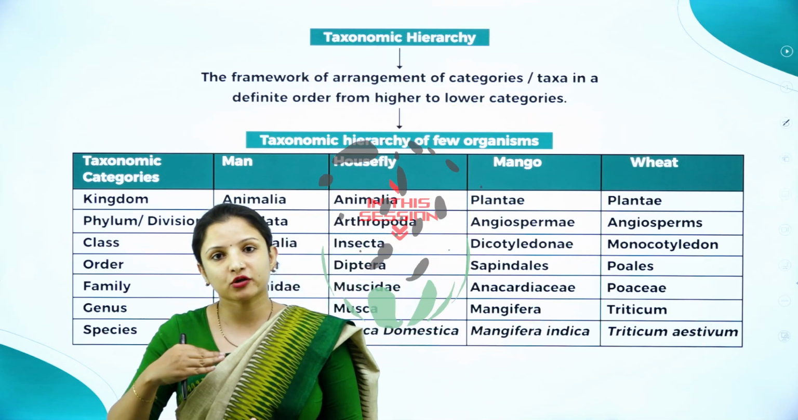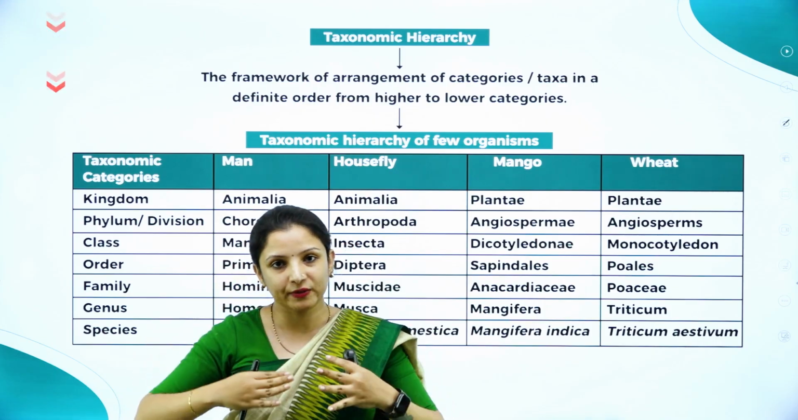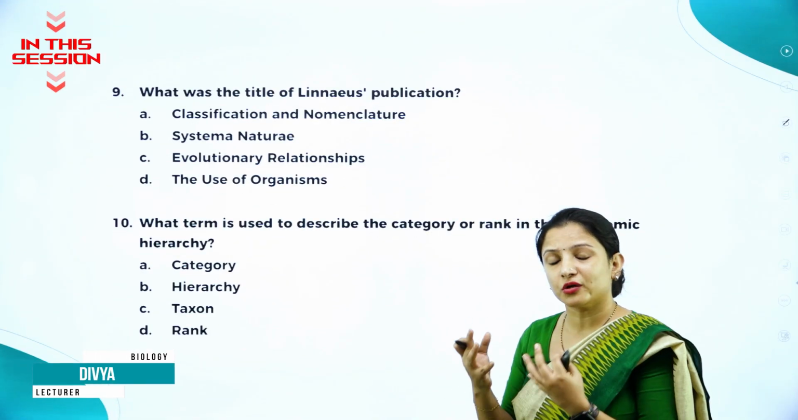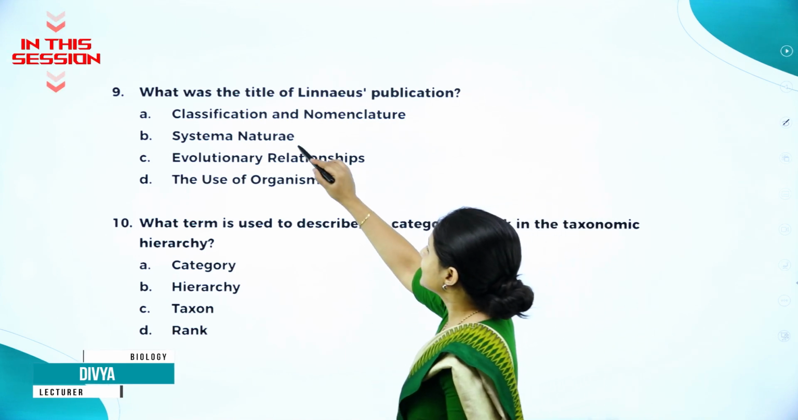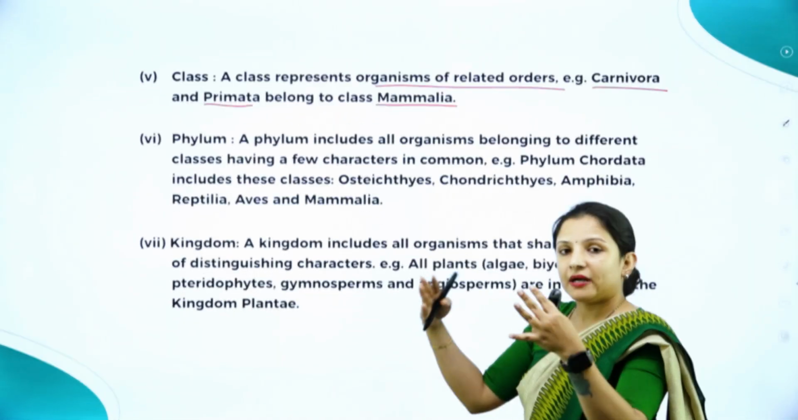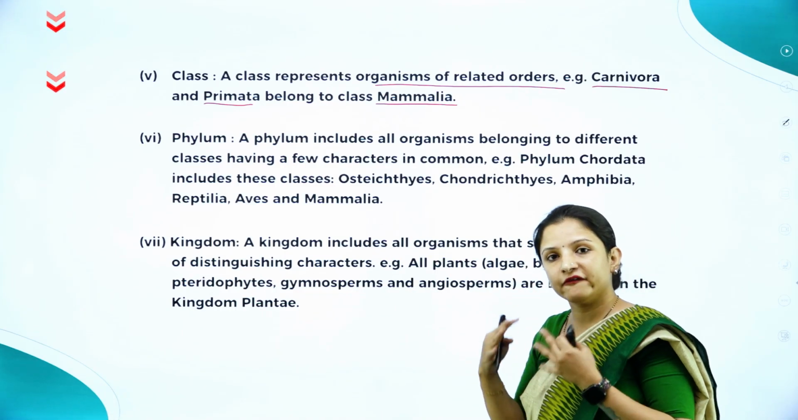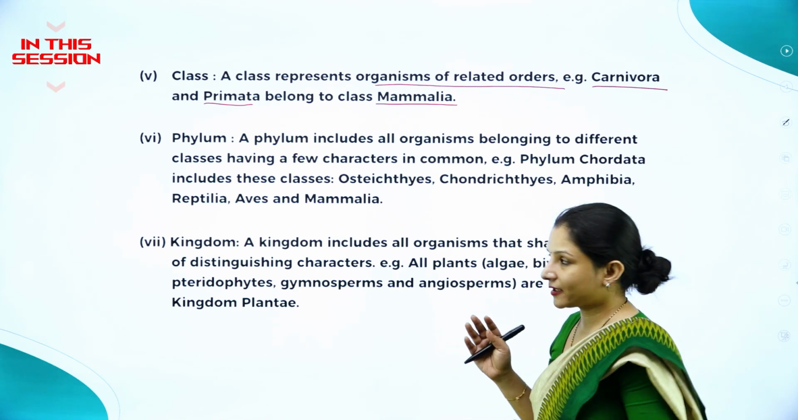Hierarchy is the arrangement of something based on their position, that is from the highest order to the lowest order. So he has published a book. What is the name of the book? This is one of the most common questions that can be asked for MCQ. It is Systema Naturae. But together they are put under the same class, Mammalia, because all of them give birth to young ones and they nourish the young ones with mammary glands. So that is one of the reasons.